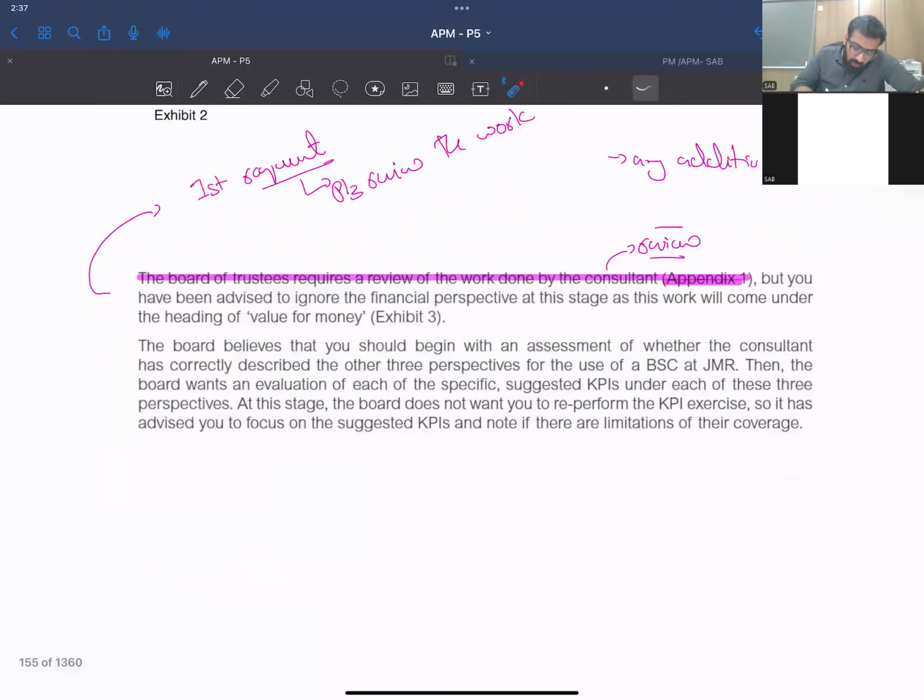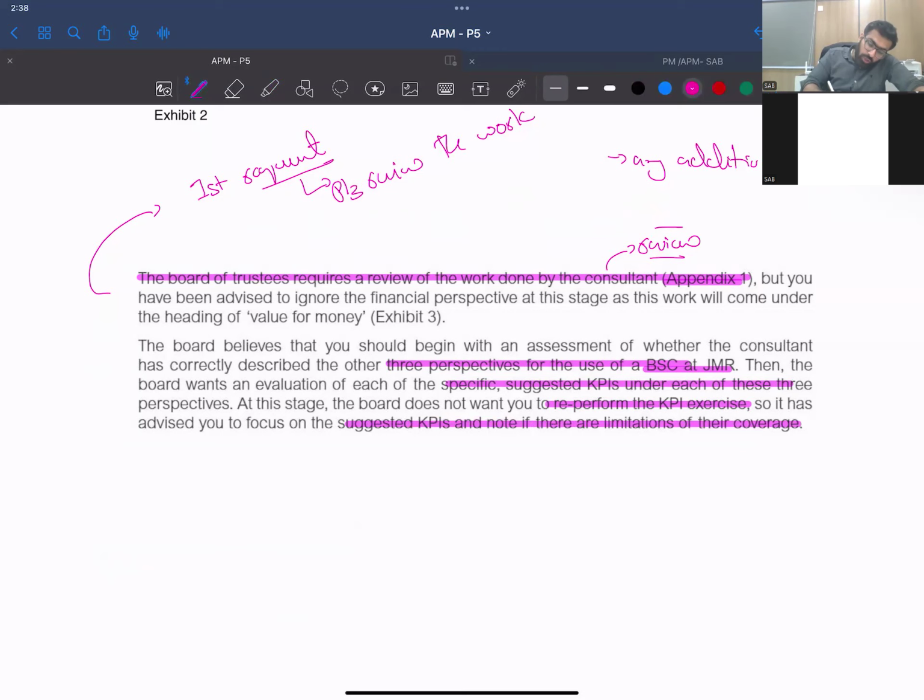Now, the board believes that you should begin with the assessment of whether the consultant has correctly described the other three perspectives. Then the board wants specific suggested KPIs under each of these perspectives. The board does not want to re-perform the KPI exercise, so it has advised you to focus on these suggested KPIs and note if there are limitations of their coverage.